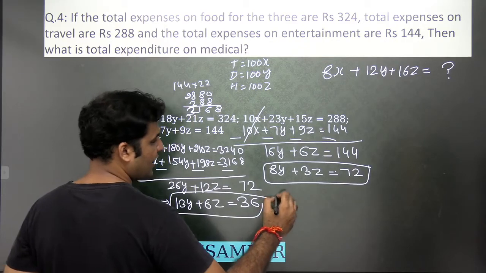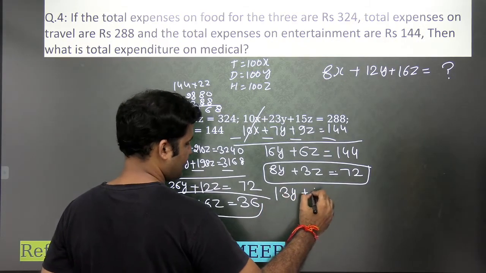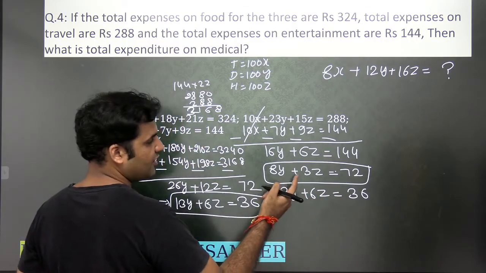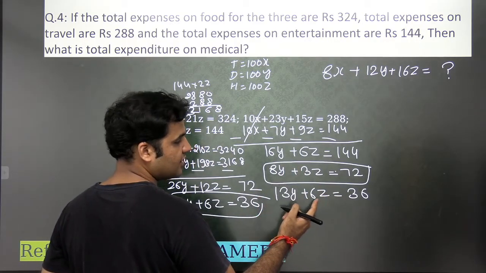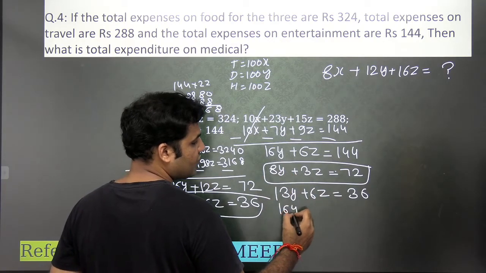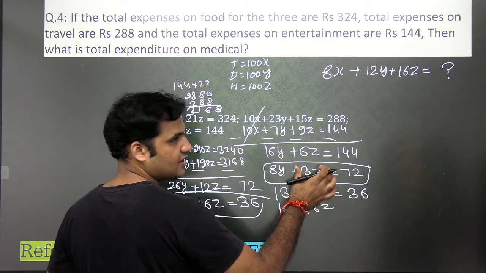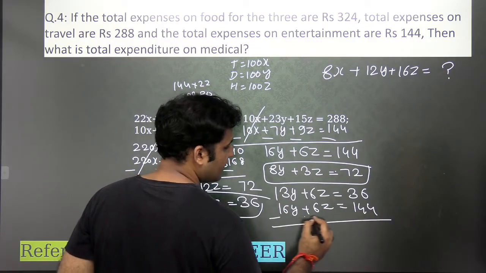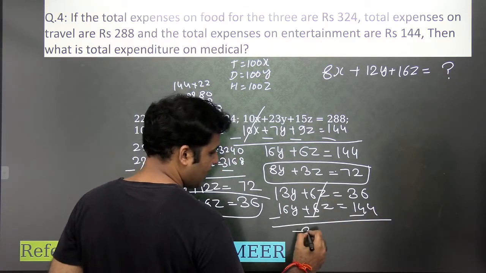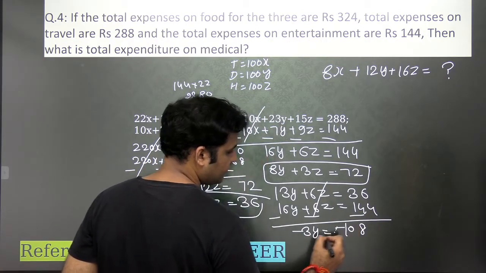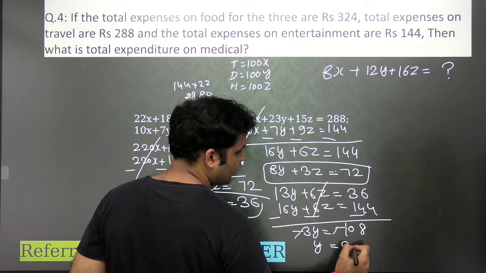You see that now you have two equations, 13y plus 6z is equal to 36. Now you just have to multiply the other one with 2 and eliminate z, and then you get the value of y. Multiply it with 2, you will have 16y plus 6z. We are multiplying this equation by 2, guys, right? Is equal to 144. Subtract it, this z gets cancelled. Minus 3y will be equal to minus 108. y will be equal to 36.